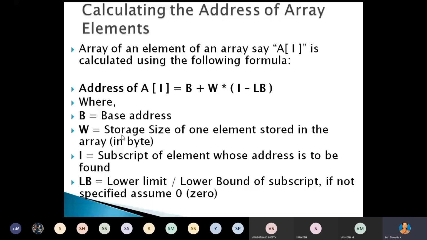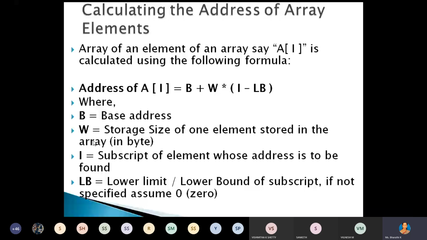In this textbook, we are taking an integer as 2 bytes, but in new books they consider the integer size to be 4 bytes because they are using a 32-bit or 64-bit processor. So that we call the word length. W means word length, that is, how many bytes of data you can store in each register.